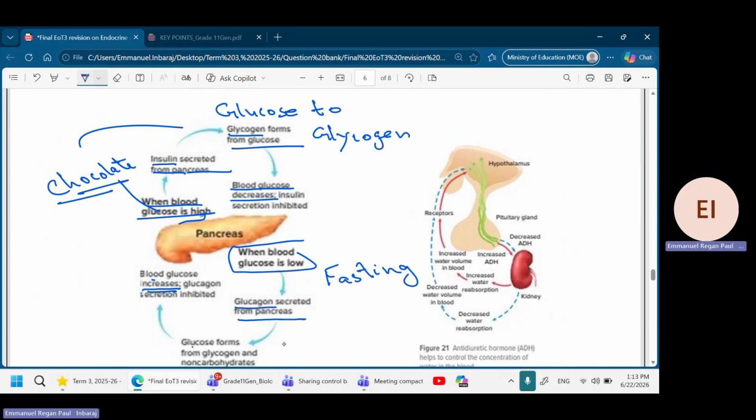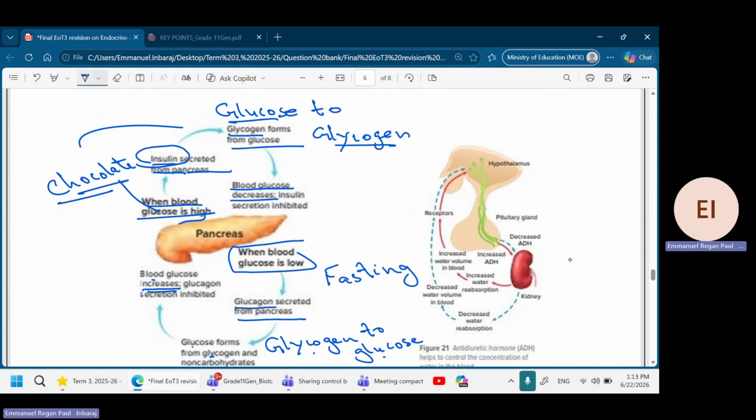What will the glucagon do? The glucagon will convert glycogen to glucose, and the blood glucose level comes back to normal. So there are two things here. Insulin converts glucose to glycogen, and glucagon converts glycogen to glucose. This is the main point.